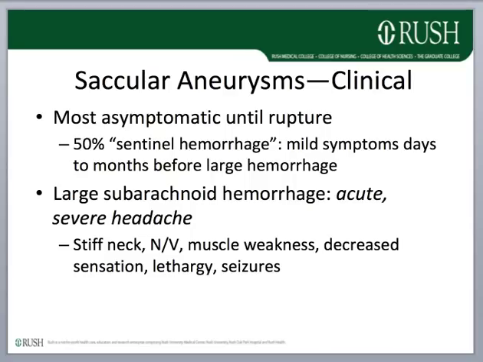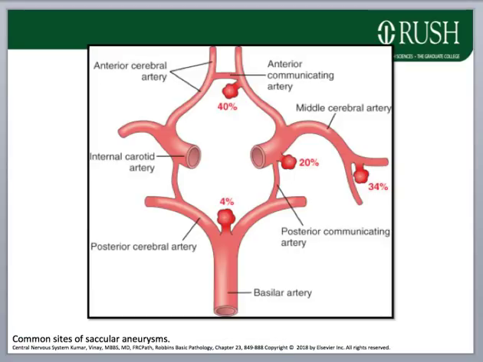Stiff neck, nausea, vomiting, muscle weakness, decreased sensation, lethargy, seizures, speech impairment, and impulsivity may also occur. Blood in the subarachnoid space can stimulate vasospasm of the basal arteries, which can result in significant cerebral ischemia, infarction, and brain swelling. Occasionally, aneurysms may also cause symptoms by compression of adjacent structures.